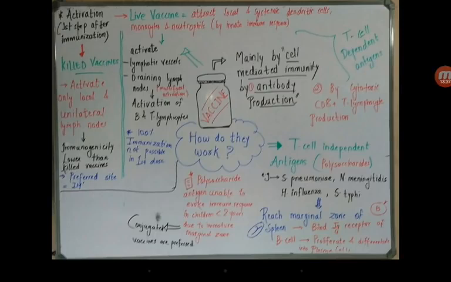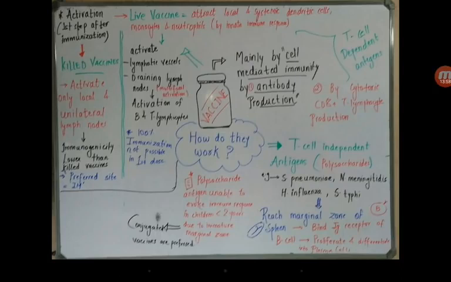Okay, so in such cases we do not give repeated booster doses, and if we give, only a single booster dose is given for polysaccharide vaccines to acquire lifelong protection. Clear about T cell independent and T cell dependent?